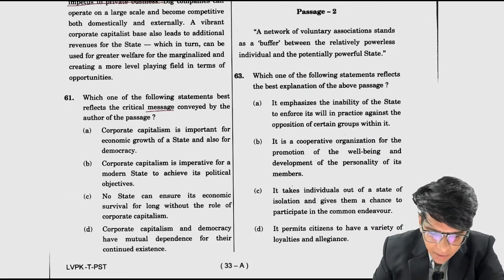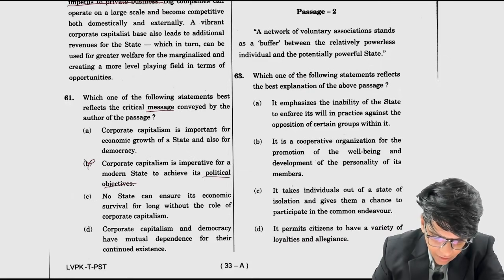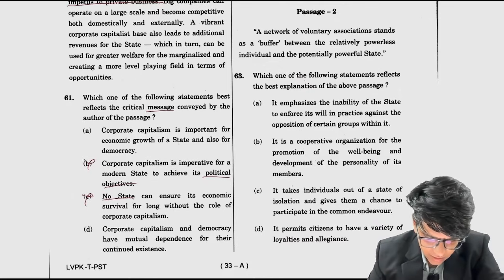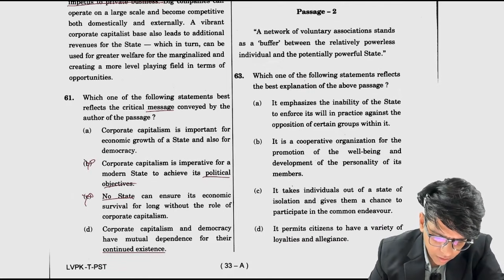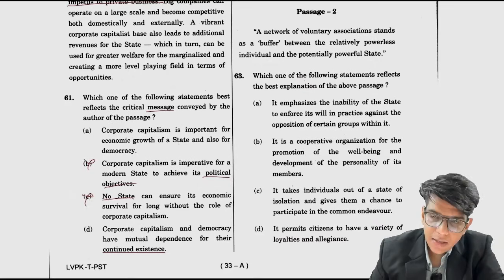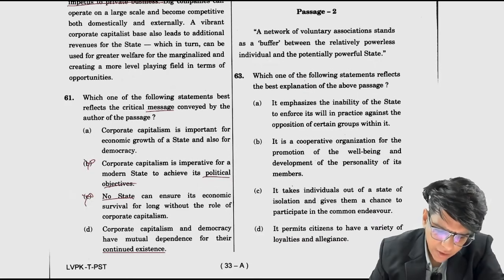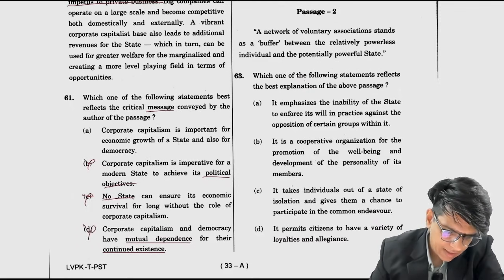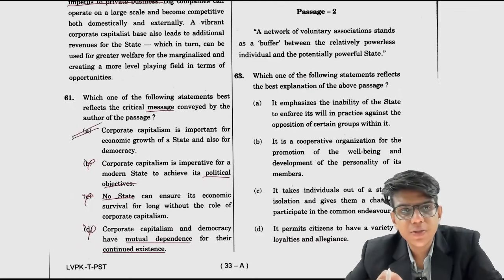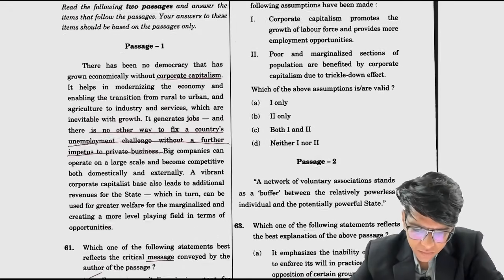Corporate capitalism is imperative for a modern state to achieve its political objective. Political objective की कोई बात नहीं है. No state can ensure its economic survival for long without. No, this is extreme. Corporate capitalism and democracy have mutual dependence for their continued existence. Important for economic growth of a state and also for democracy, important है, but mutual dependence for survival ये ज़्यादा extreme है. ठीक है, तो I will choose rather an option which is more moderate, which is A.